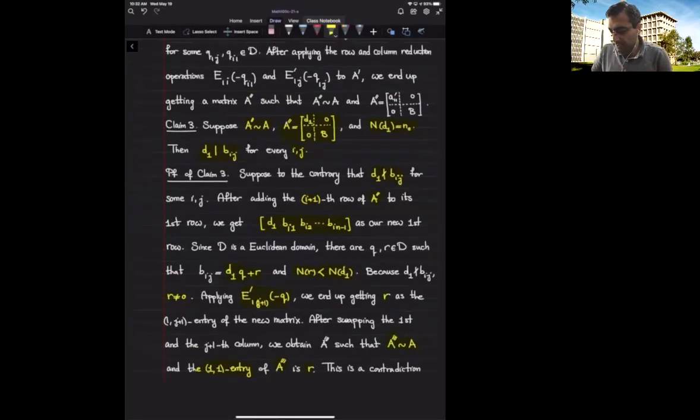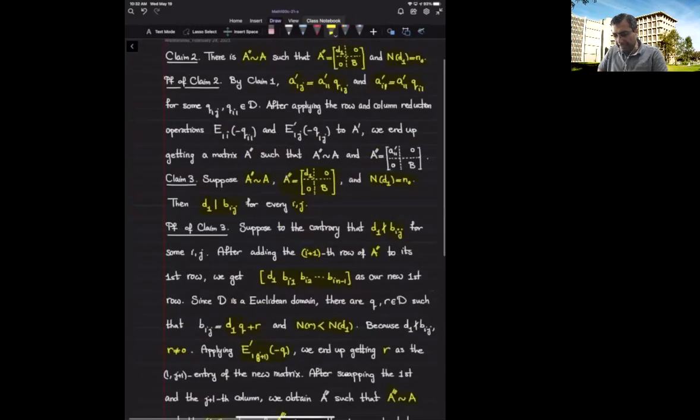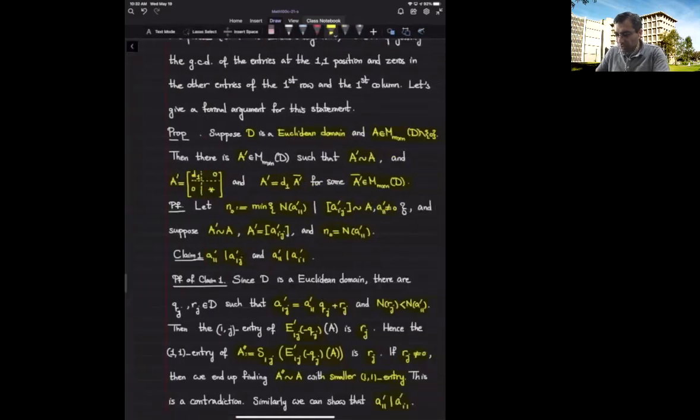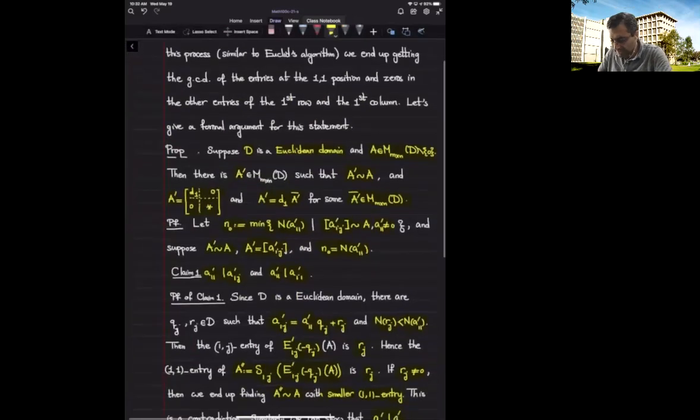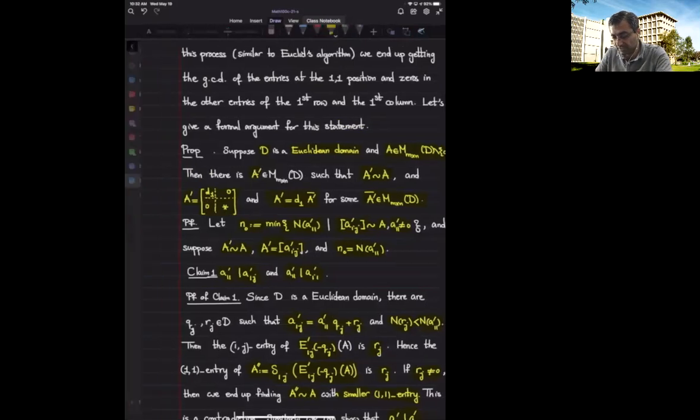So altogether, we get this proposition: I can use the row and column reduction process to find a matrix that is equivalent to A, where the first row is D1 with zeros in the rest, zeros in the rest of the column, and D1 divides all the rest of the entries of this matrix. This is what we proved.